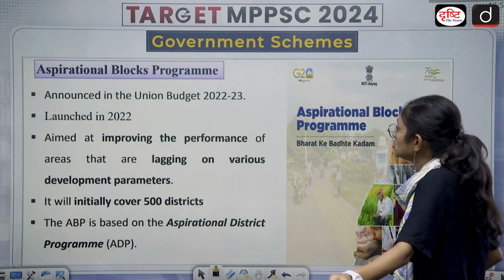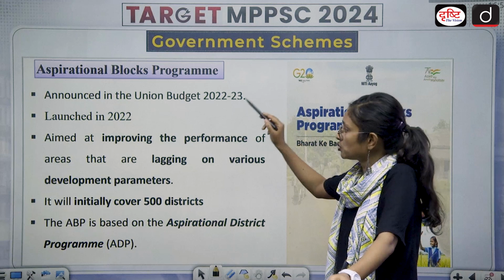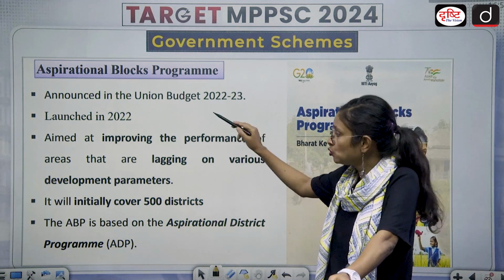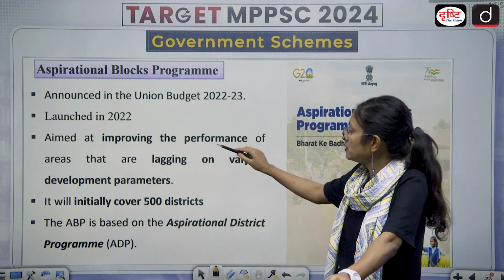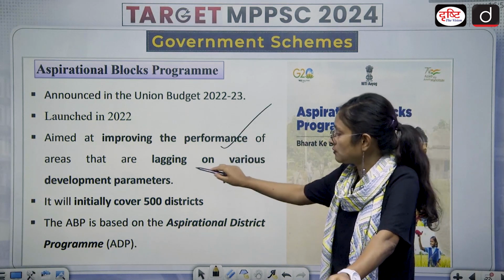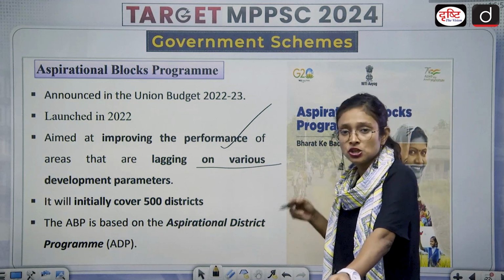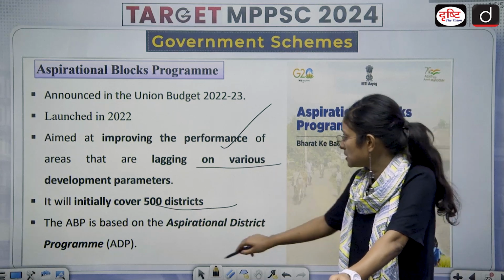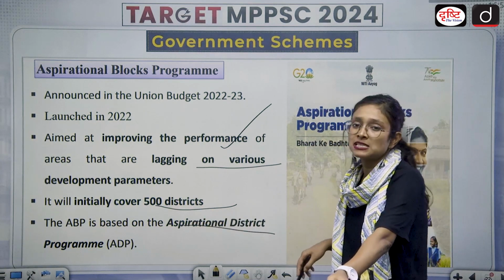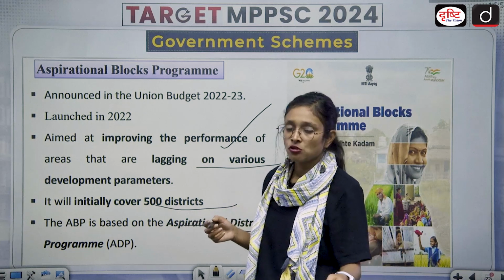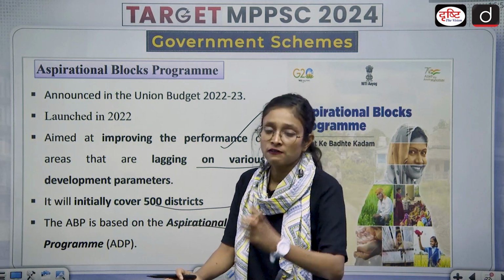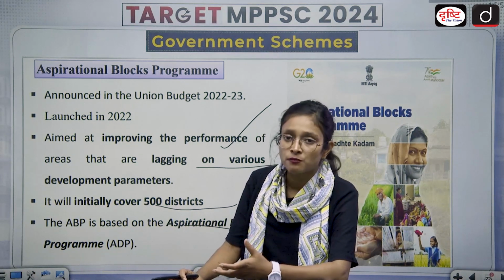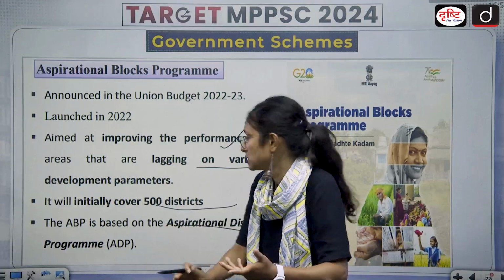Then coming to the Aspirational Blocks Program, announced in the Union Budget 2022-23, launched in 2023, aimed at improving the performance of areas that are lagging on various development parameters. It was initially for 500 blocks of this country, and ABP is based on the Aspirational District Program. So just like the aspirational district, the government has also launched block level development. Block level development will provide a decentralized form of governance and decentralized form of development.